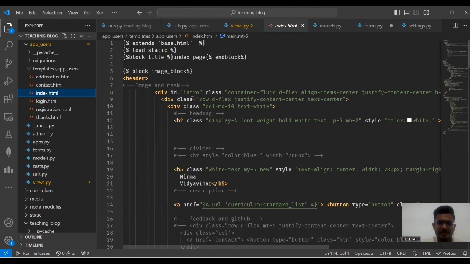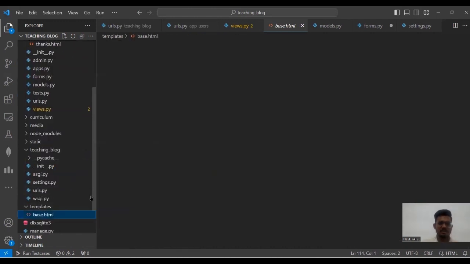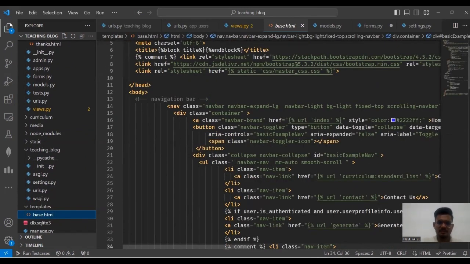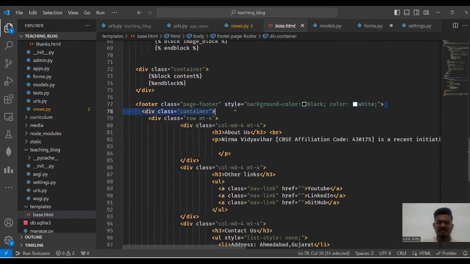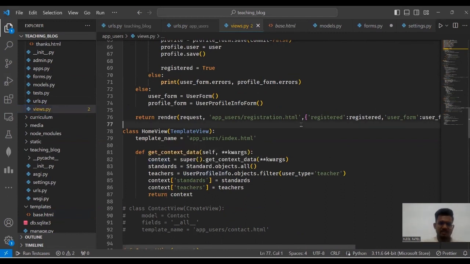First we include the base.html file. Base.html file is the same throughout our project, which contains navbar and our footer. As you can see, this code contains navbar and footer bar. This is static throughout our project. As this home view contains get context data as a function, it returns our context.